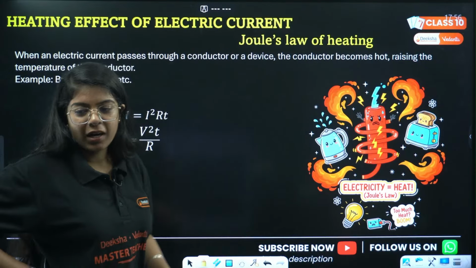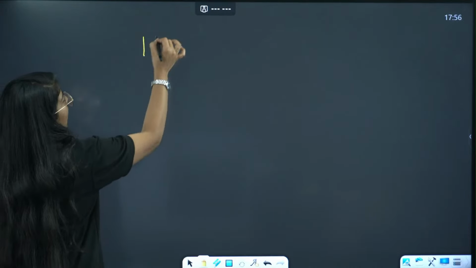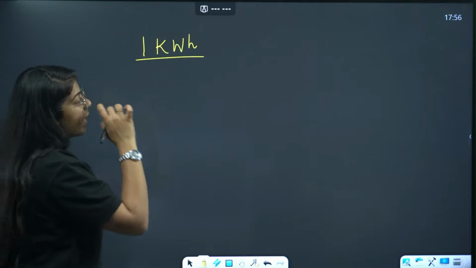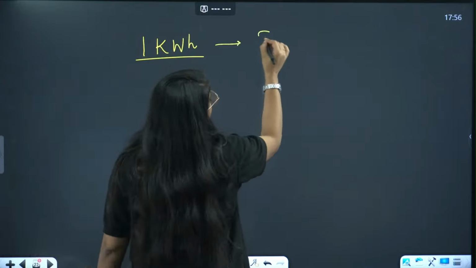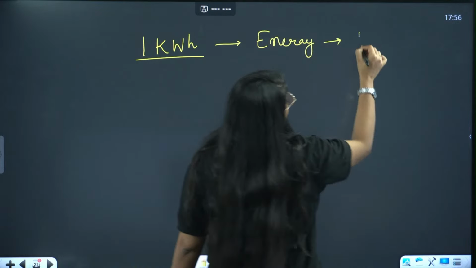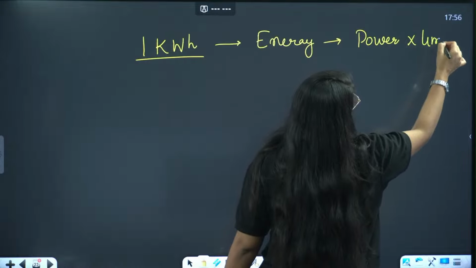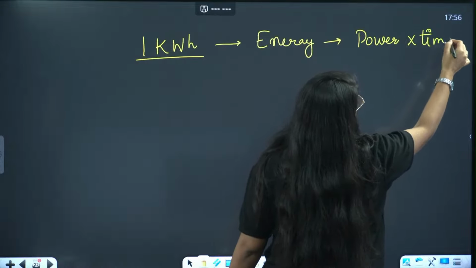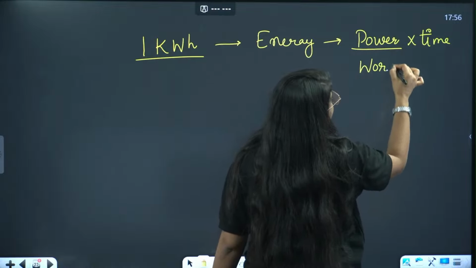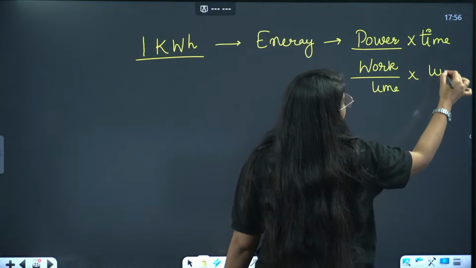हाँ, kilowatt hour दोबारा define कर देते हैं. देखो, 1 kilowatt hour. So 1 kilowatt hour is our energy, right? Now energy is what? Energy is power into time, right? देखो ऐसे define करते हैं इनको. Power into time. Power was what? Work done per unit time. Work per unit time into time. तो time तो कट गया.